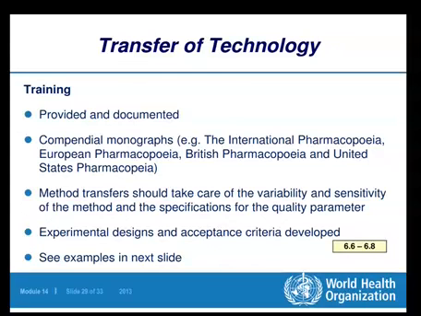Method transfer should take care of the variability and sensitivity of the method and the specifications for the quality parameters. When the method has been transferred from SU to RU, one has to take care about the variability and sensitivity of the method.